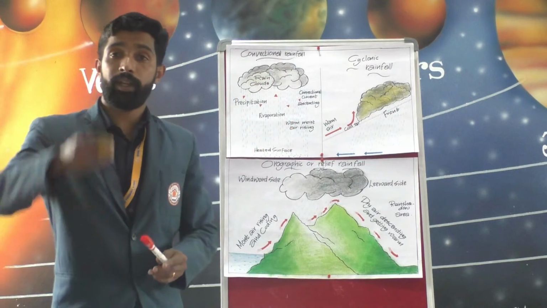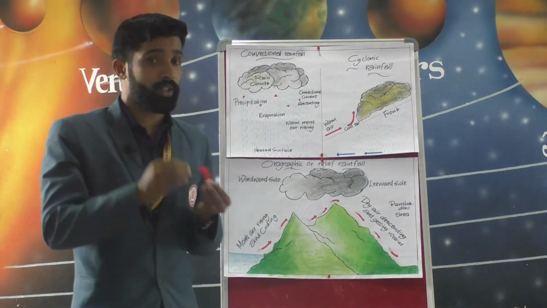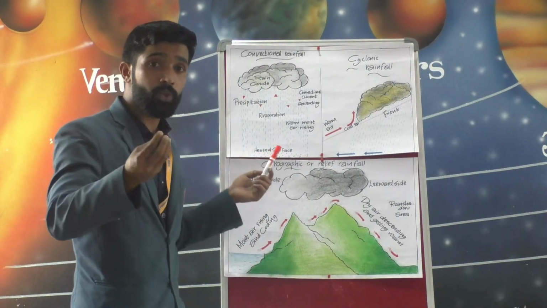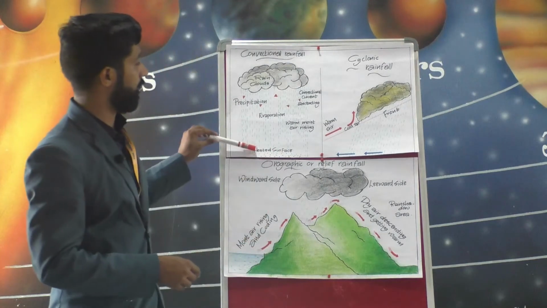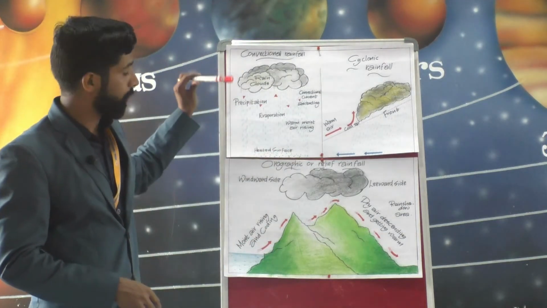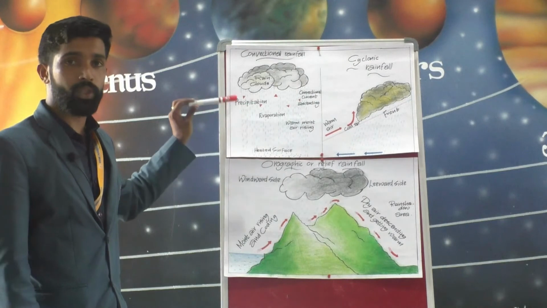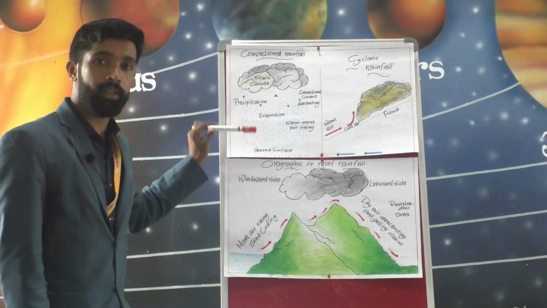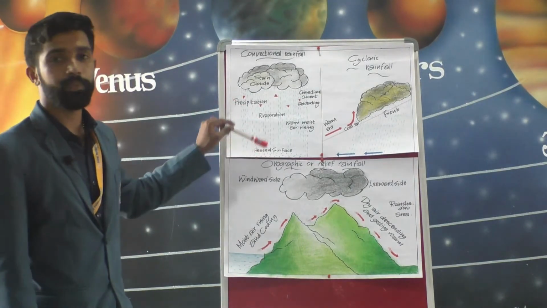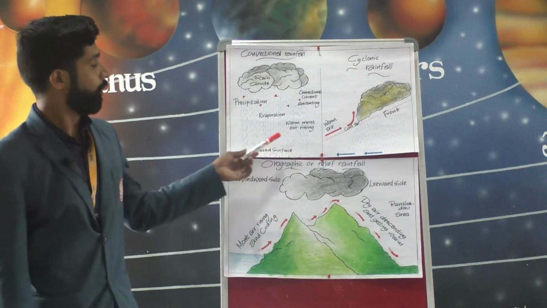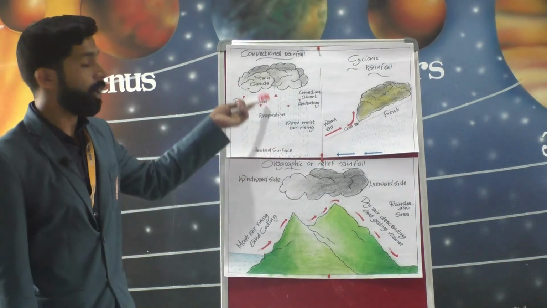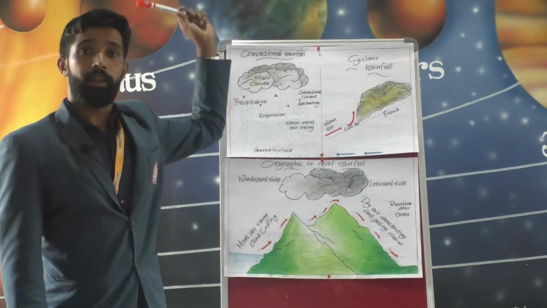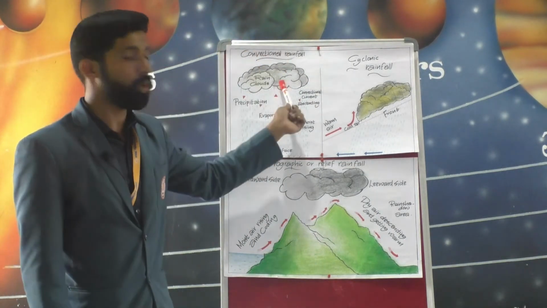During the day, when air comes in contact with the hot surface of the earth, it gets heated, becomes light and rises up. Okay. So, on reaching the upper layers of the atmosphere, it cools down.